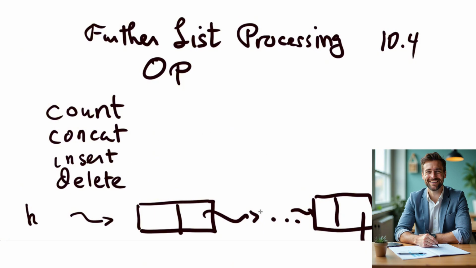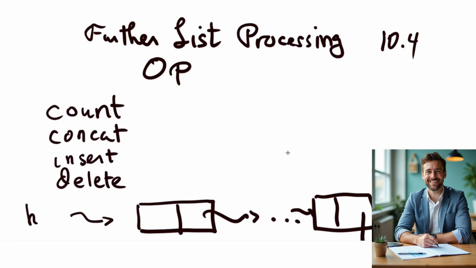Insert, that will put an element into a list, and delete, that will remove an element from a list. Those are four of the fundamental operations on lists, and it'll let us get more practice with pointers, recursion, list processing, and in some cases allocation off the stack, namely using malloc as well.